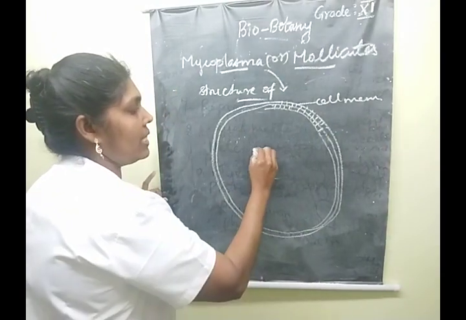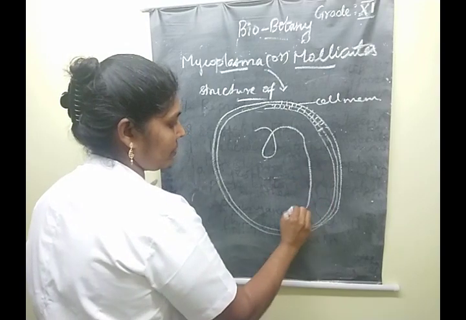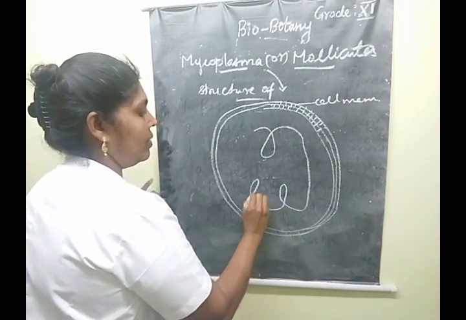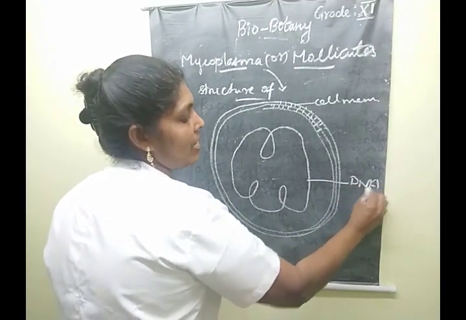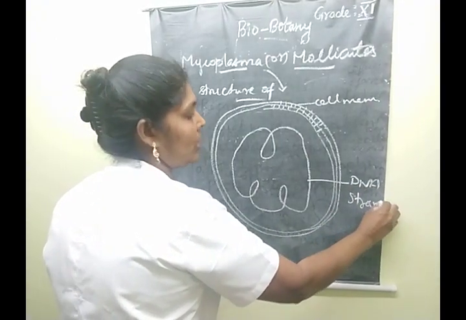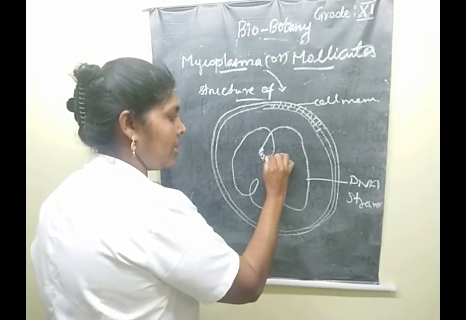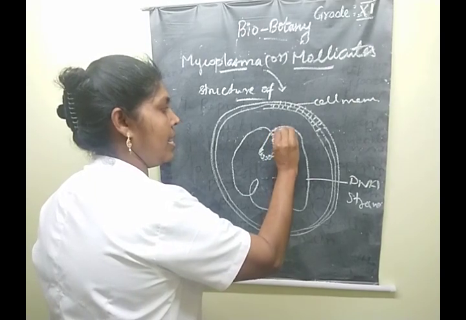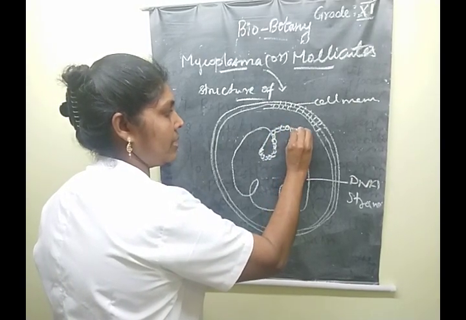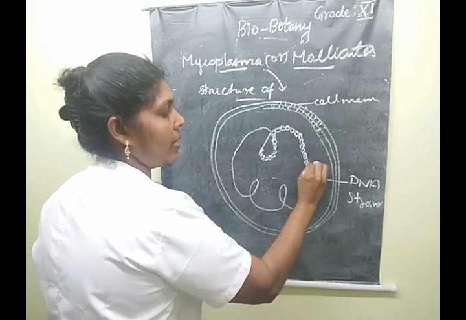Then inside there is a DNA strand. Very good, children. The DNA strand, you also fill it completely. This kind of structure represents the DNA strand. Clear, ma? Understood?